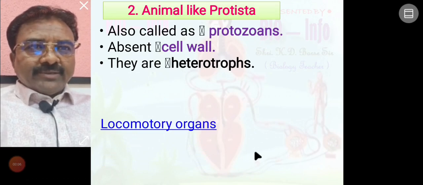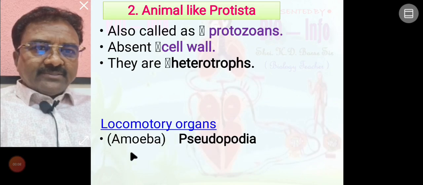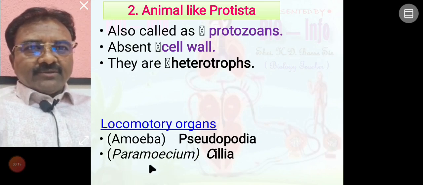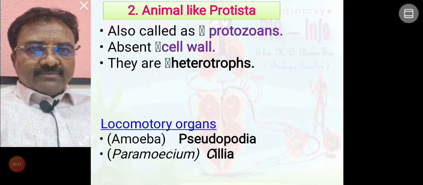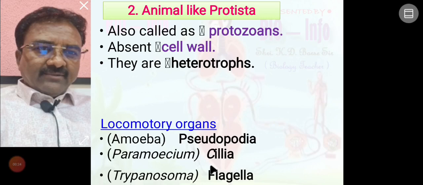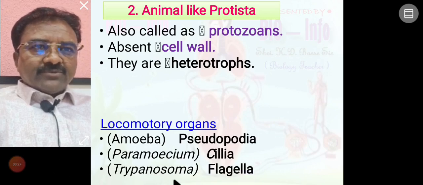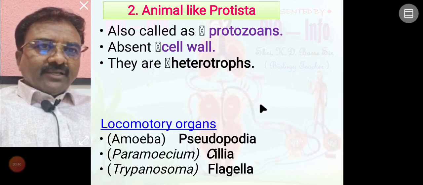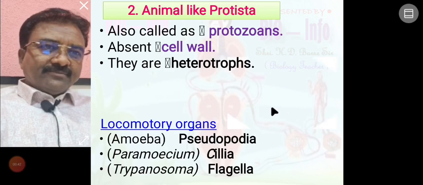Locomotory organs of animal Protista organisms. Amoeba is one example of animal Protista. Locomotion takes place by pseudopodia. Paramecium is also an animal like Protista organism. Locomotion is by cilia. Trypanosoma is also an animal like Protista organism. Locomotion takes place by flagella. So pseudopodia, cilia, and flagella are the locomotory organs of animal like Protista organisms.